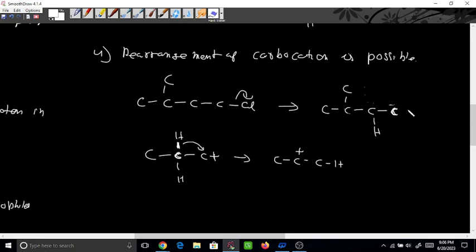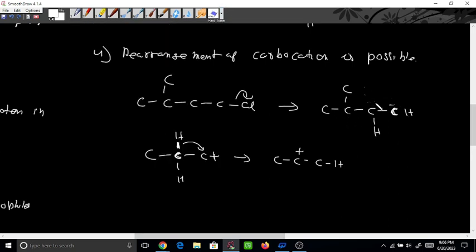And this one, then hydrogen will come here, and this carbon has lost one bond, so positive charge will come here. Okay, so from 1 degree it has become 2 degree. Can you see 2 degree, one carbon here, one carbon here? But again it can shift from here. This hydrogen can also donate here. Got it? So again what will happen, this positive charge will come here and hydrogen will move there.